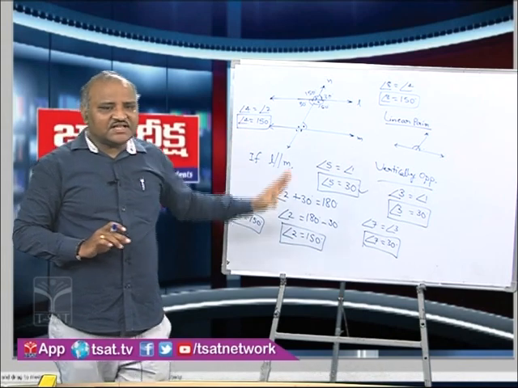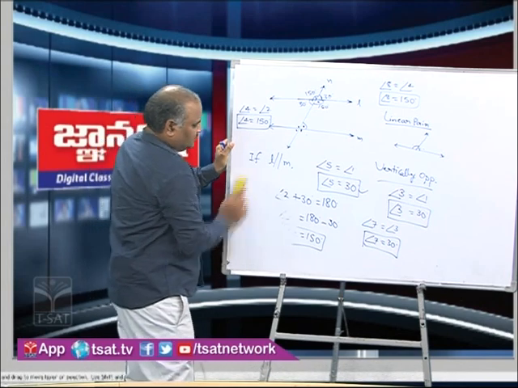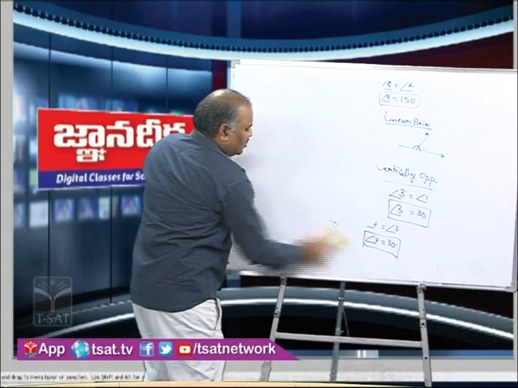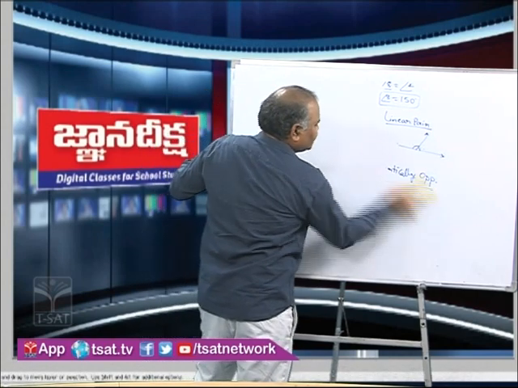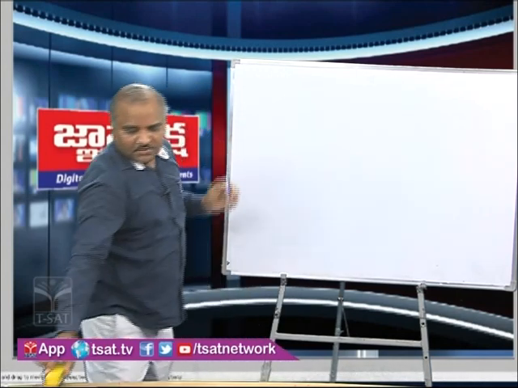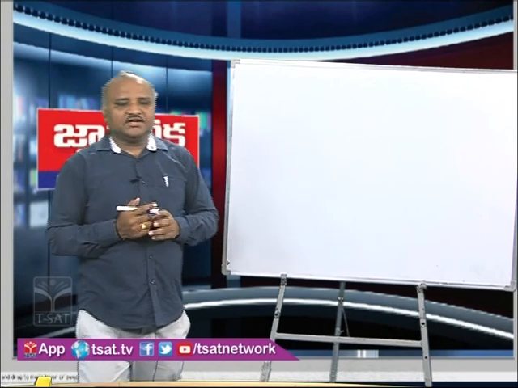So these relations are very important. Next, after this, we have one more important concept, which is the basic thing for any figure. So that is plane figure.